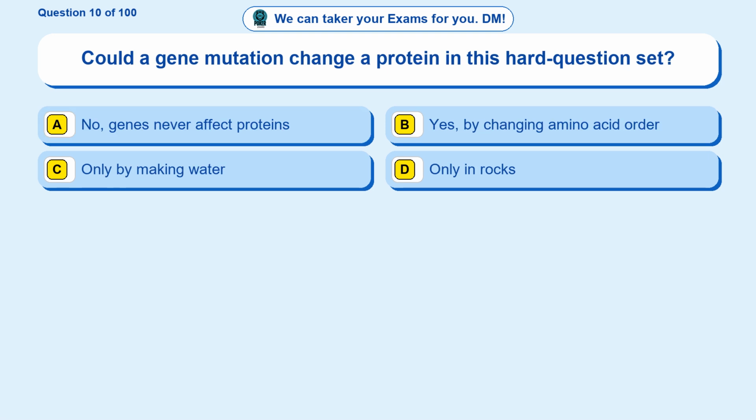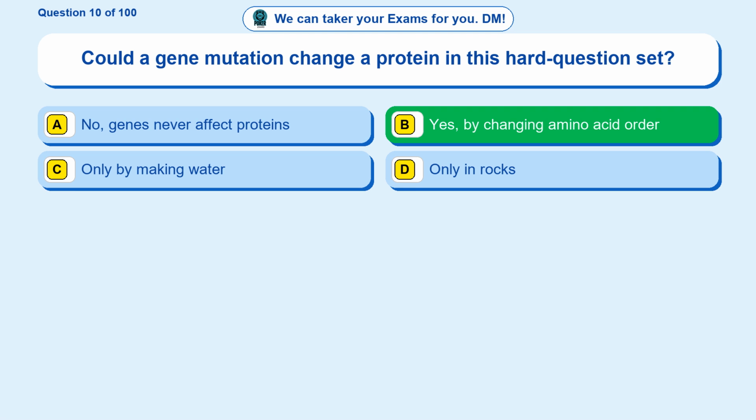Question 10. Could a gene mutation change a protein in this hard question set? Option A. No, genes never affect proteins. Option B. Yes, by changing amino acid order. Option C. Only by making water. Option D. Only in rocks. The correct answer is option B. Yes, by changing amino acid order.